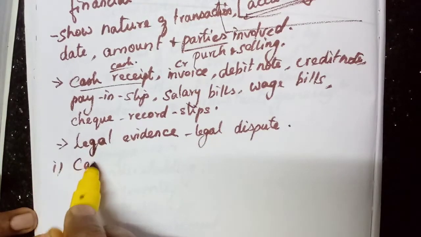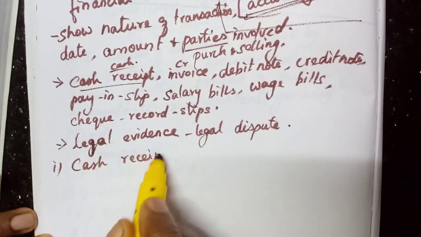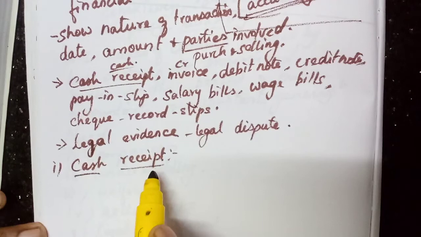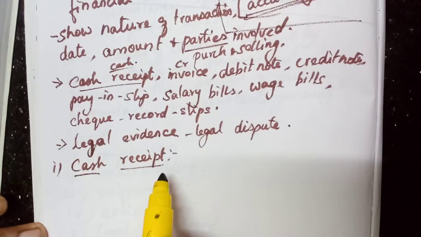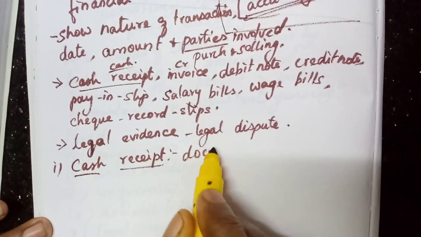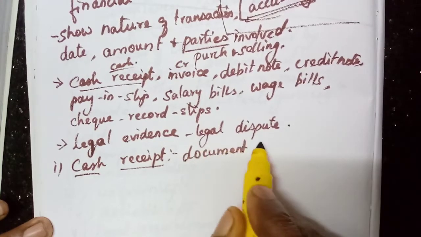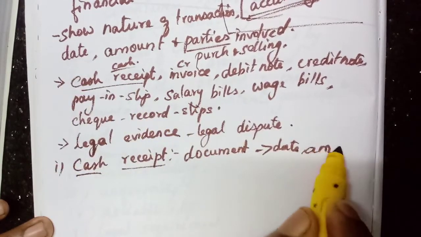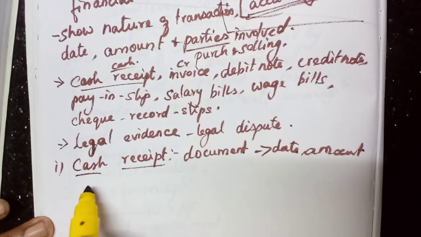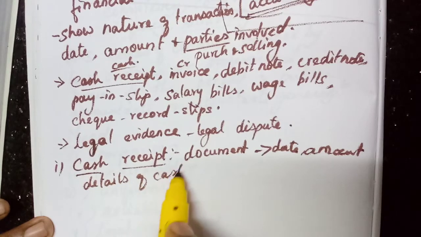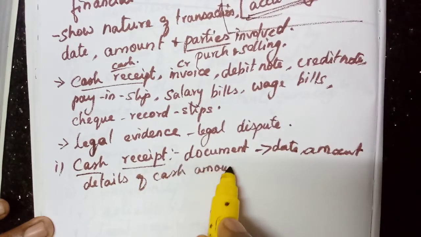Cash receipt. It is better for you to have the book in front of you. Okay, when you keep the book and listen to me, then you will understand more clearly. So this cash receipt is also a document and it contains the date, amount, details of cash purchase, whatever we purchase, for how much amount you have purchased, description of goods.